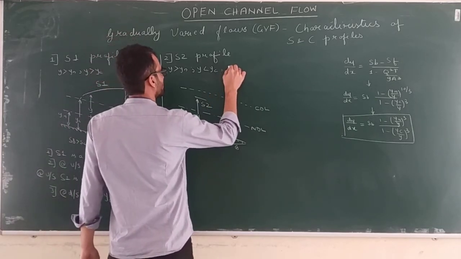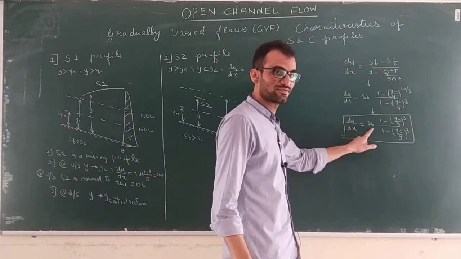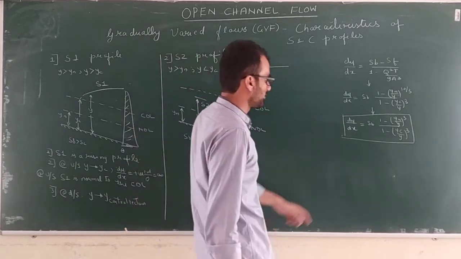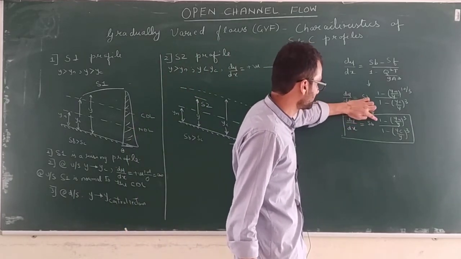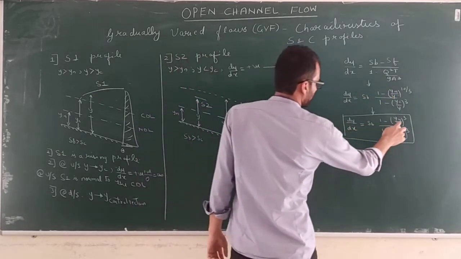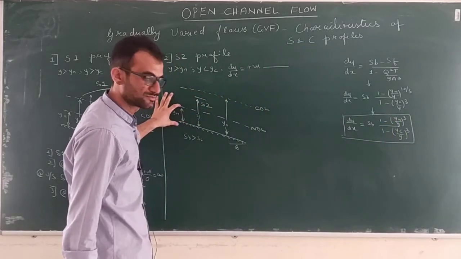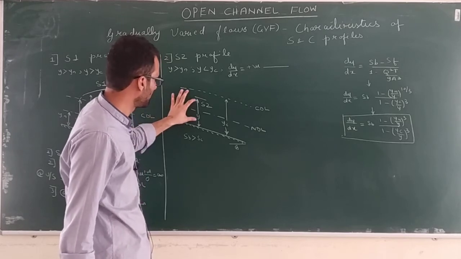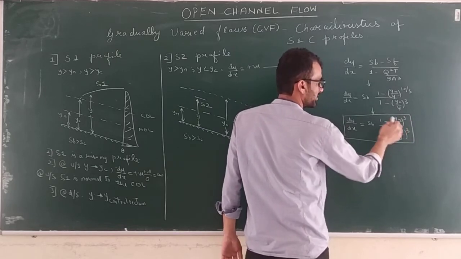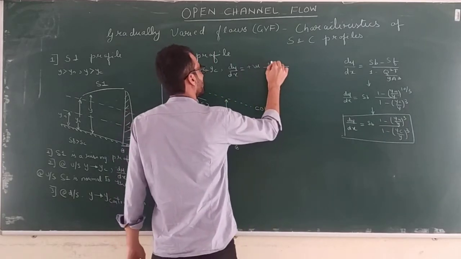Now because of that, what happens to your dy by dx? Look at this equation and try to think what will happen. SB is a positive number, so this is a positive number upon, what will happen to this ratio? 1 minus yn by y. Yn is less, y is more, so yn divided by y will be less than 1, so the cube of this number will be less than 1. 1 minus something less than 1 is positive, so this again will be positive.